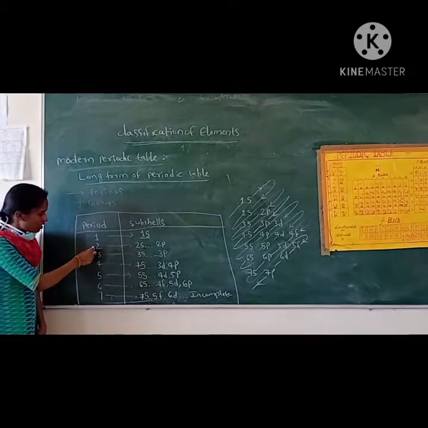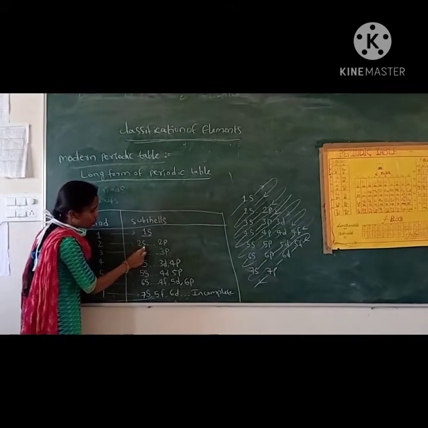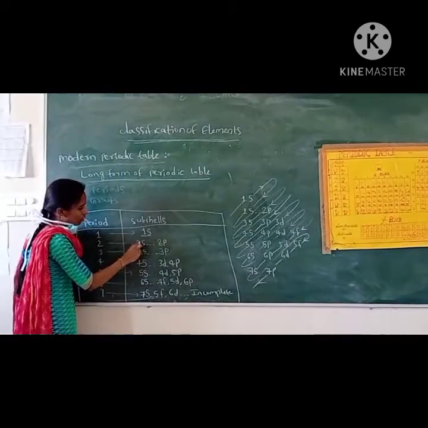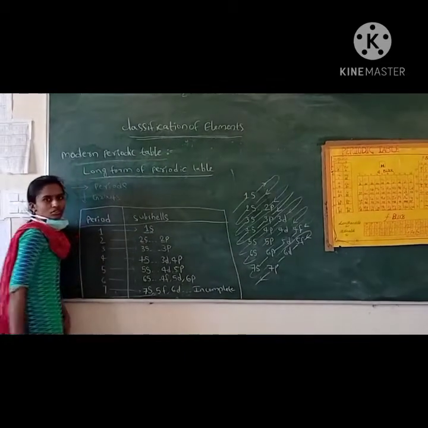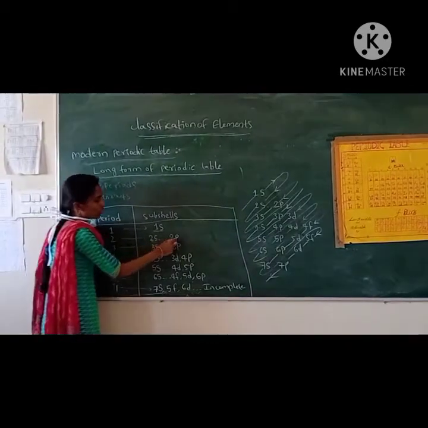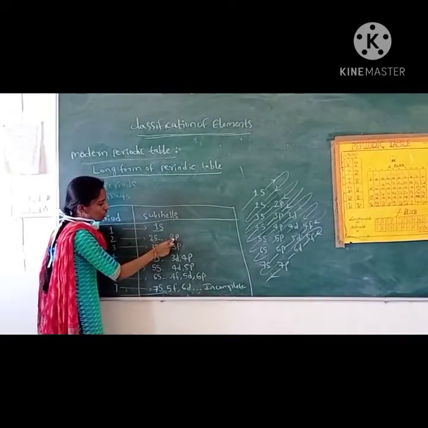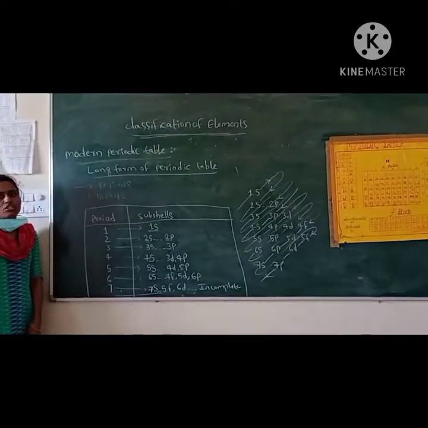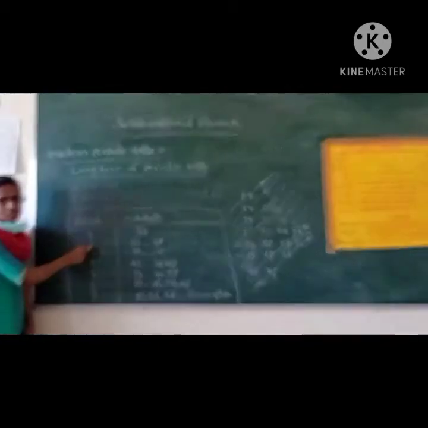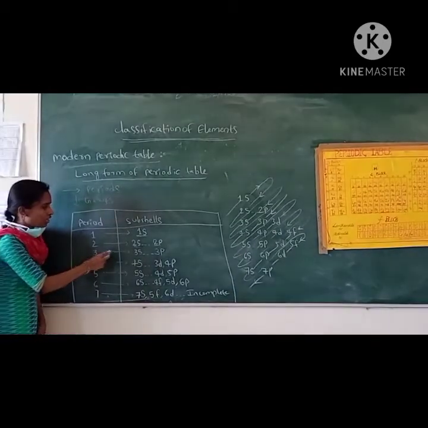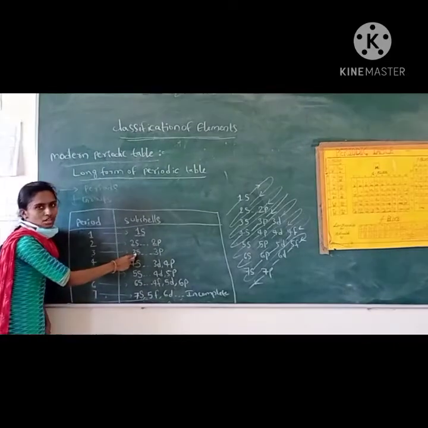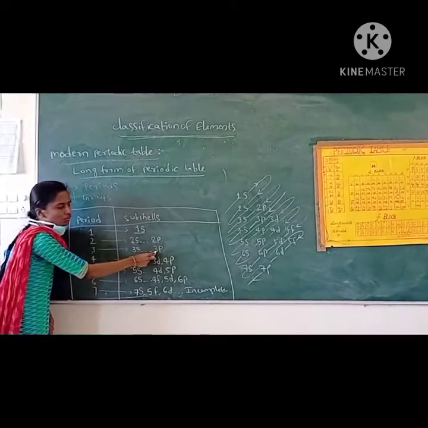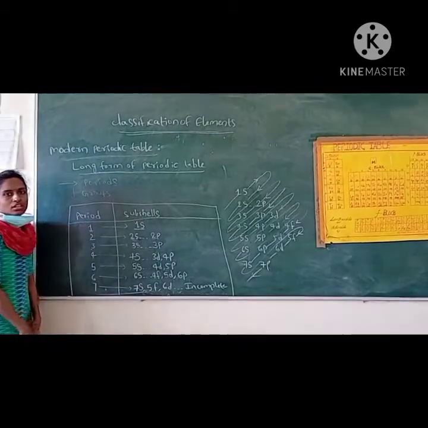In the second period, 2 subshells are there, 2s and 2p. 2 electrons will be filled in the 2s subshell, and 2p has 3 orbitals. So in total 2 electrons and 6 electrons, which means 8 elements are there in the second period. If you take the third period, the electrons enter into the 3s orbital and end in the 3p orbital. So 3s to 3p, here also 8 elements are there in the third period.